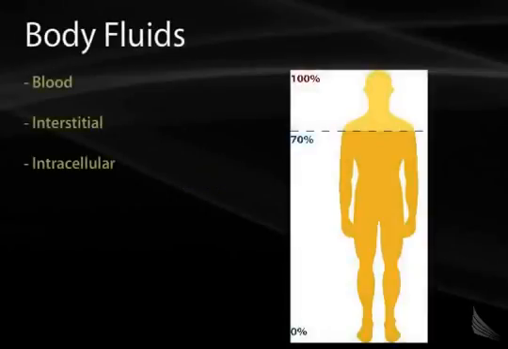Water comprises approximately 70% of our total body weight, and that water is distributed across three separate compartments: the blood compartment, the interstitial compartment, and the intracellular compartment. The blood compartment contains the fluid within our vascular system. The interstitial compartment comprises the fluid that is found within tissues but outside of cells, whereas the intracellular compartment comprises all the fluid that is inside of cells.